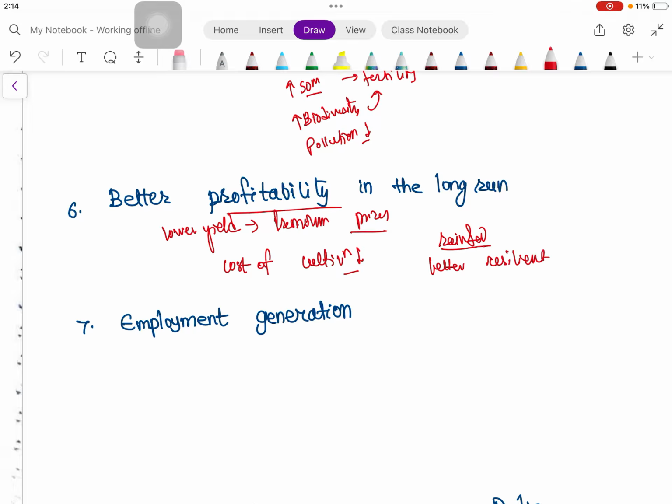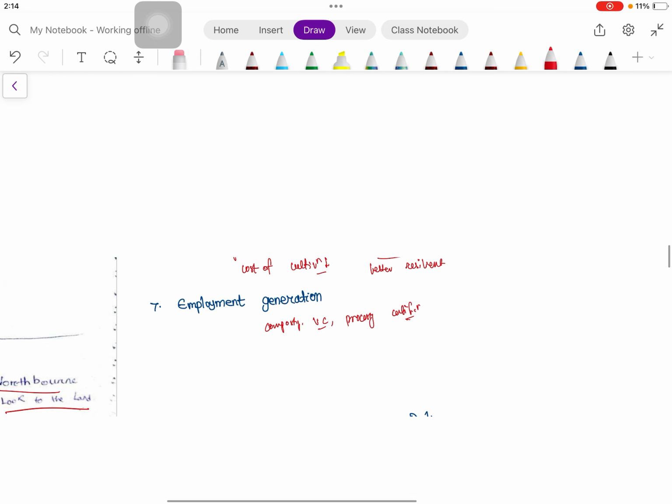Then employment generation. As we know, organic farming is labor intensive, so it creates rural employment opportunity, say for composting, for vermiculture, for processing of foods, certification. Everything is labor intensive, so employment generation can be there.